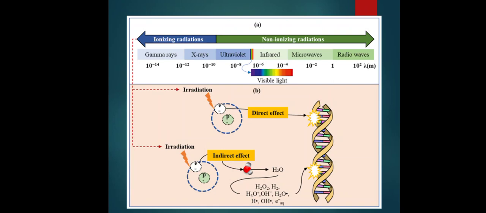So in the visible range we can see the irradiation method, how it is acting on the DNA and how it is emitting some particles. So we can see the direct effect on the charged particle and the indirect effect on the charged particle, emitting some radicals.